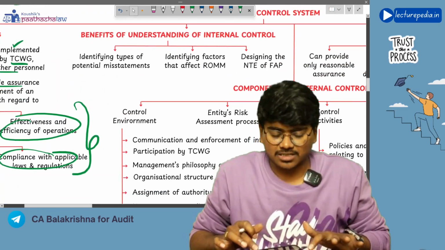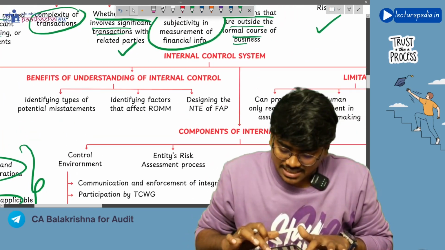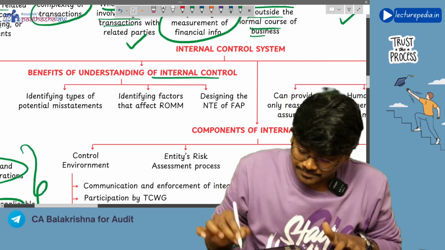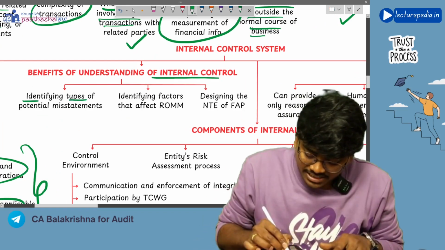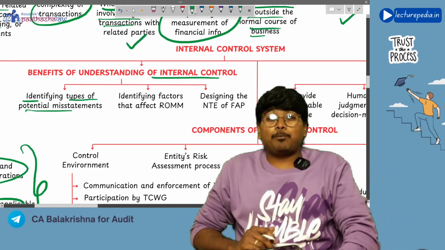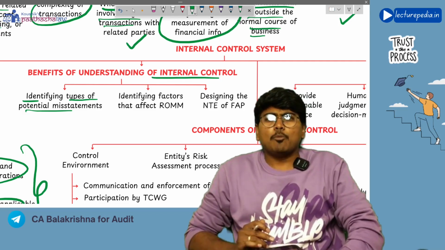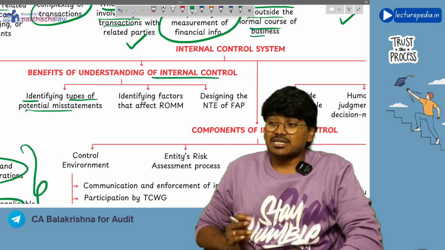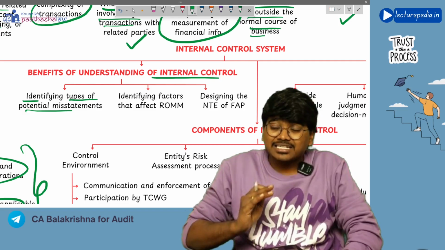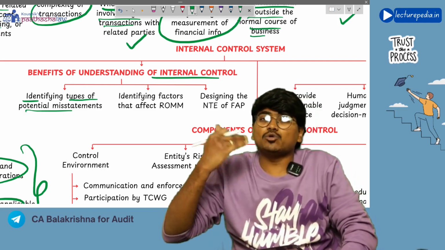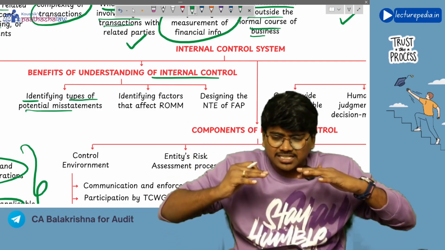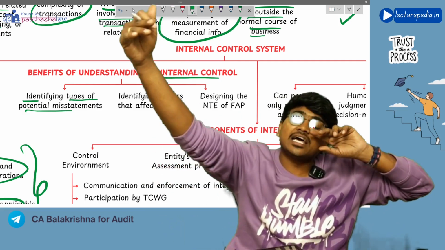Why is it necessary to understand internal controls? What are the benefits? By understanding the internal control, you will identify types of potential misstatements. Potential misstatements means misstatements that are not there in present, but they might occur in future.